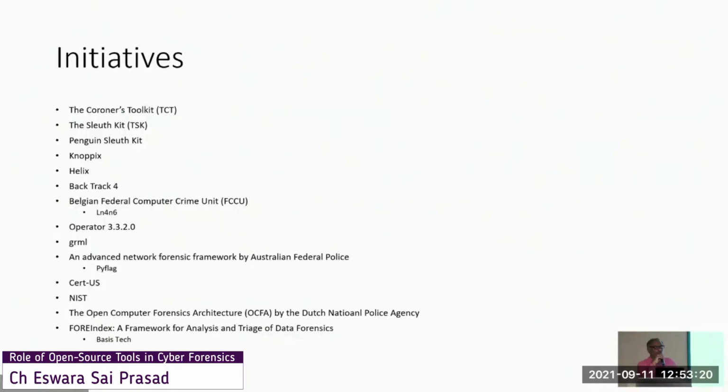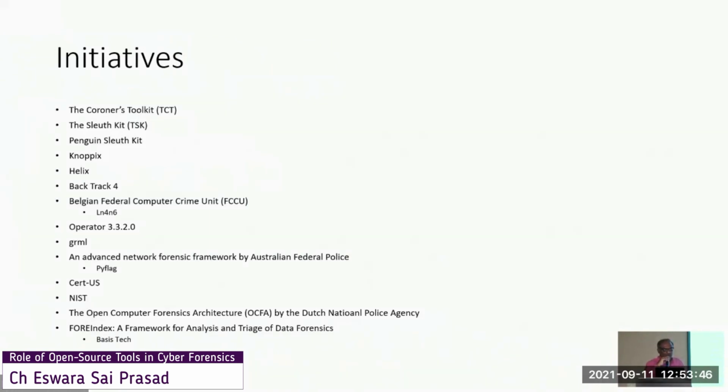But later on, it became a commercial tool. Even then, they have provided the open source version, that is the free version. But Helix is also a Linux based bootable CD. It itself is an operating system. But now the development has ceased for all these things. Backtrack 4 is converted to Kali Linux nowadays.